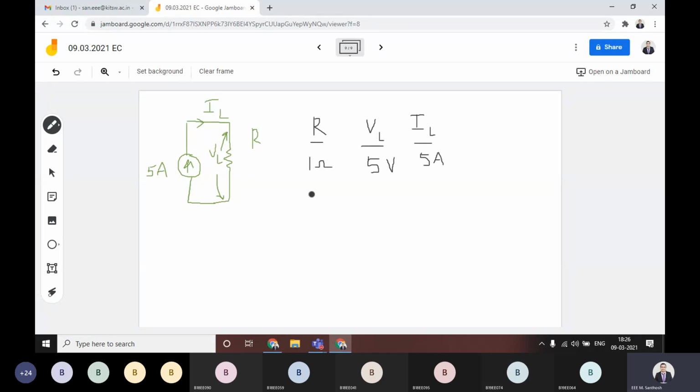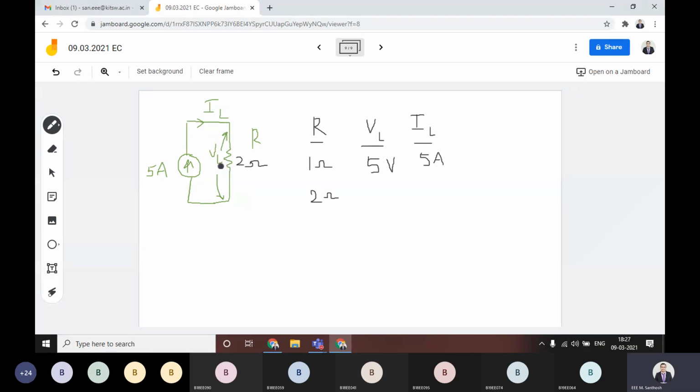When you are calculating for a 2 ohm resistor, for suppose, if you are connecting a 2 ohm resistor here, then in that case the current still flowing is only 5 ampere, right? The current flowing in this circuit is 5 ampere only, but whenever you are calculating the value of VL, what is the value of VL?